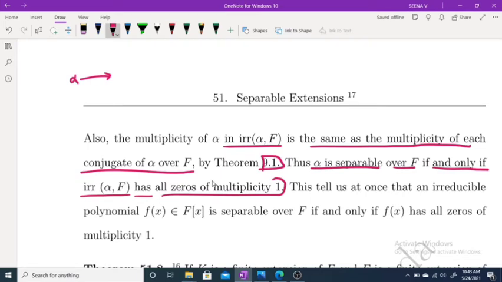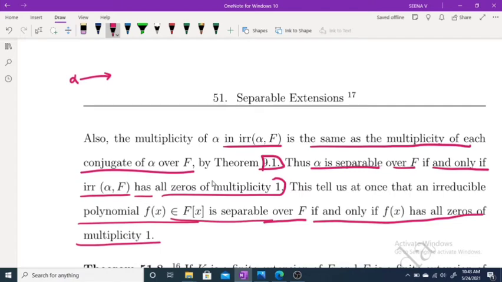the irreducible polynomial of alpha over F has all zeros with multiplicity 1. Okay, and this tells at once that an irreducible polynomial f(x) belonging to F[x] is separable over F if f(x) has all zeros of multiplicity 1. So, if f(x) has all zeros with multiplicity 1, then we call the polynomial f(x) separable over F. An element alpha is separable over F if and only if the irreducible polynomial of alpha over F has all zeros having multiplicity 1. Okay.